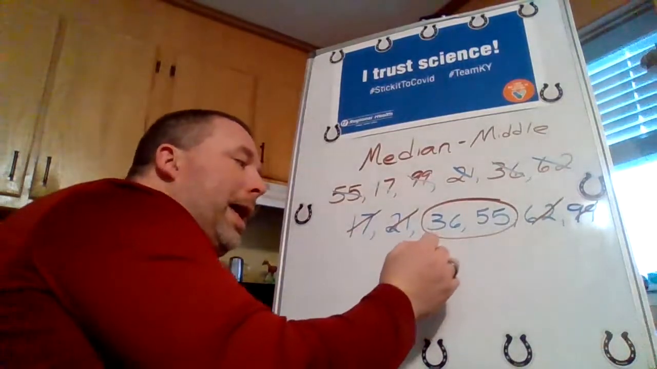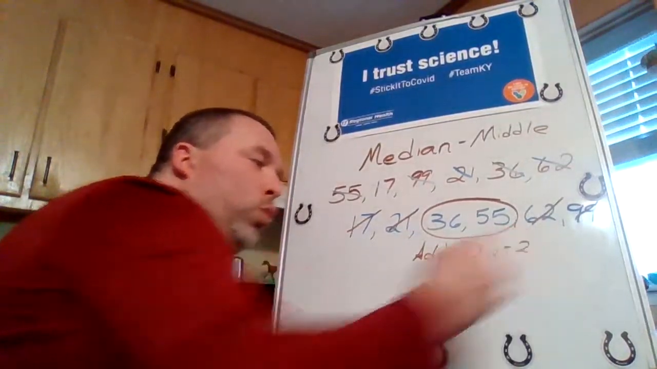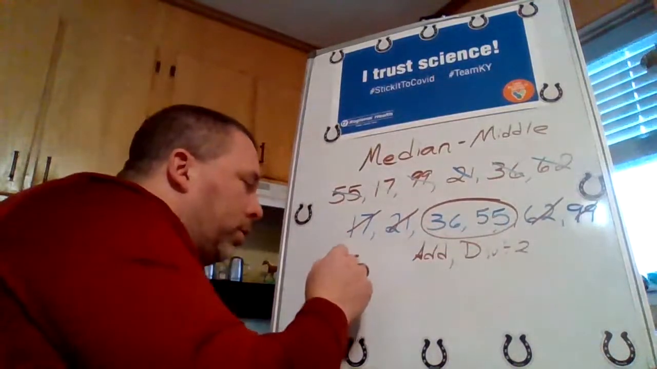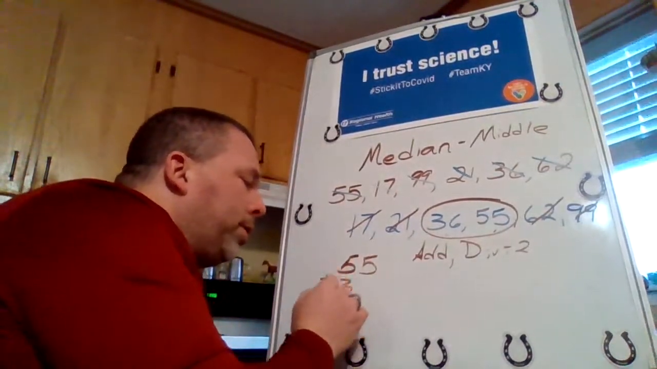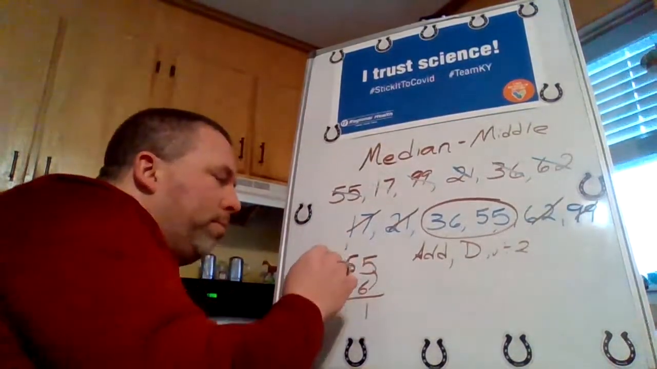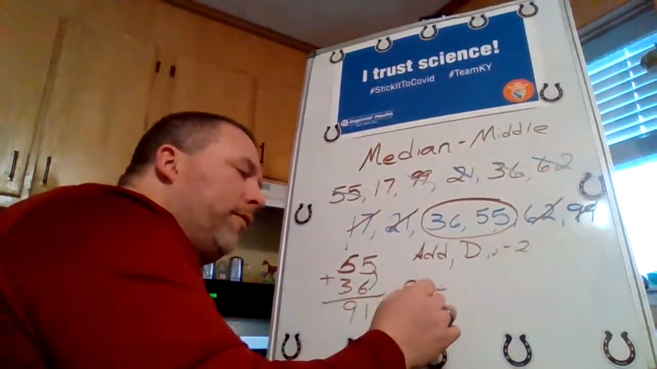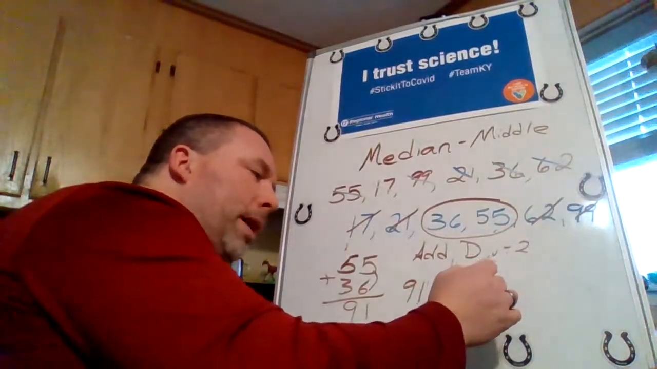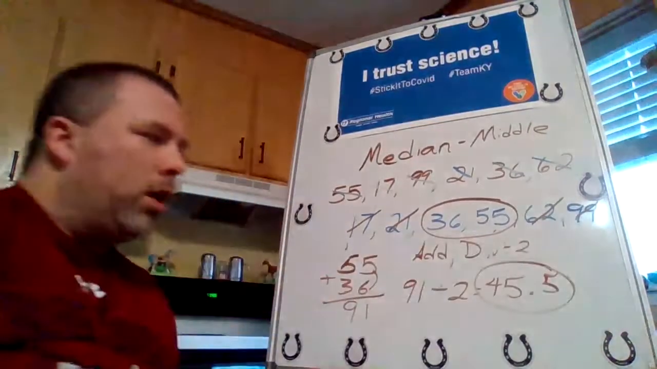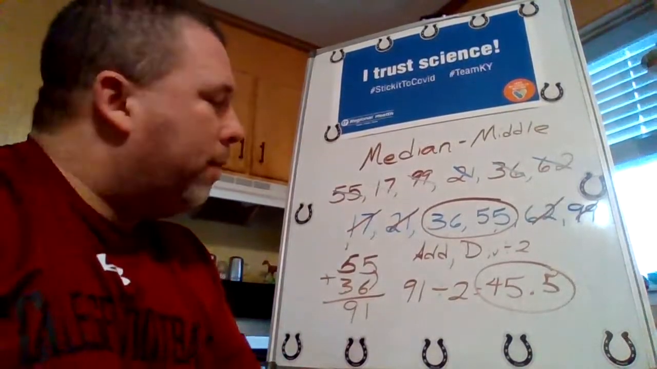Now remember, we're going to add, and then we're going to divide by 2. So 36 and 55. Here's 55 plus 36. 6 plus 5 is 11. Carry my 1. 1 plus 5 is 6. 6 plus 3 is 9. So I've got 91 divided by 2, and that's going to come out to 45.5. So the median of this data set is 45.5.